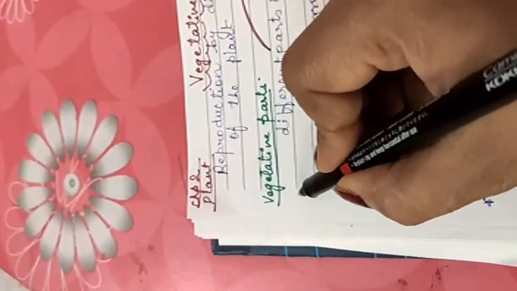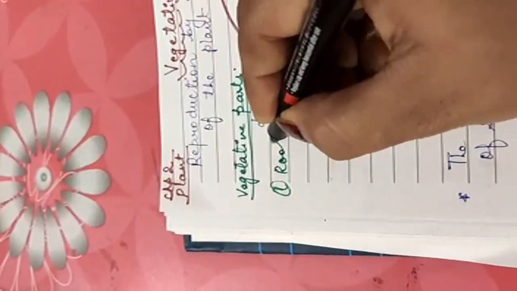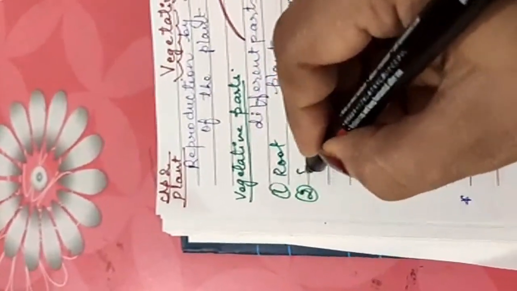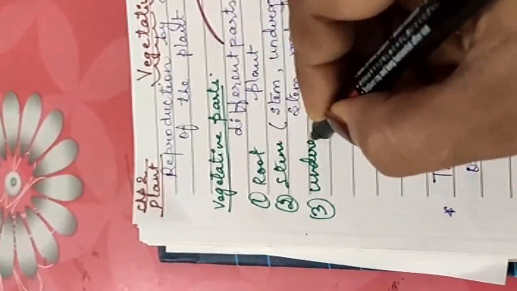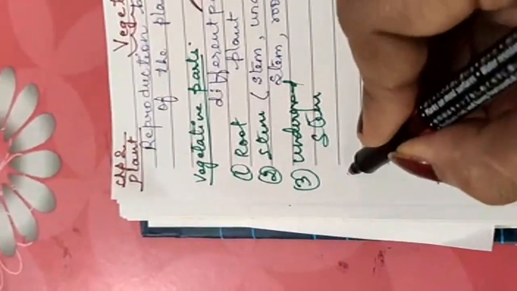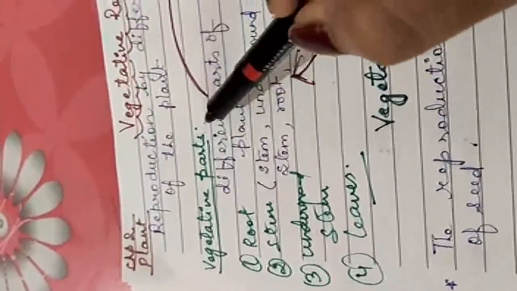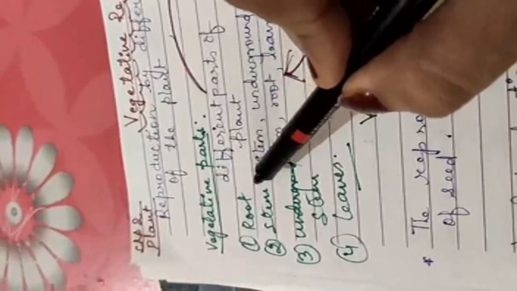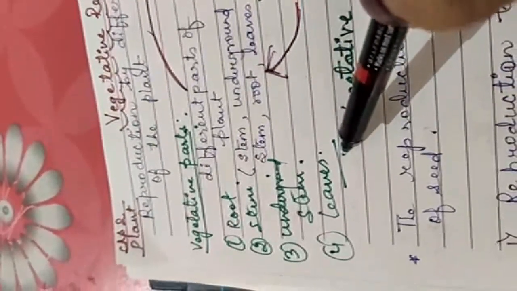What are the vegetative parts? Vegetative parts are first root, stem, underground stem, and last one, leaves. Okay, then the vegetative parts that help in reproduction are root, stem, underground stem and leaves.